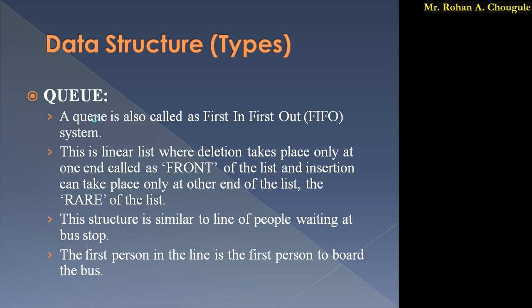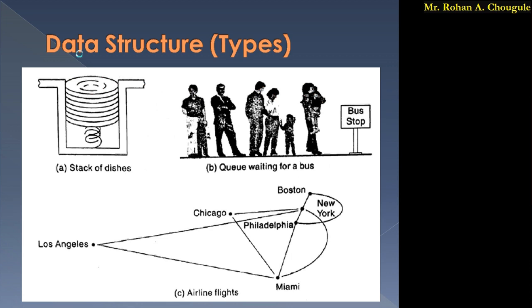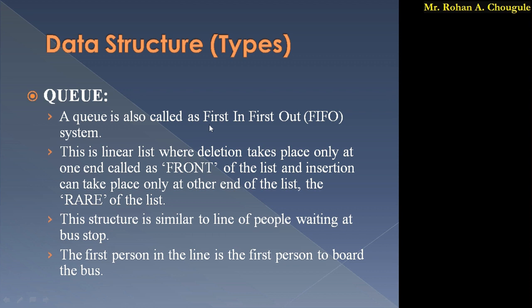For this queue we have one good example, people waiting at the bus stop. So this is the second example, B, a queue waiting for a bus. As I said, queue is nothing but first in, first out.